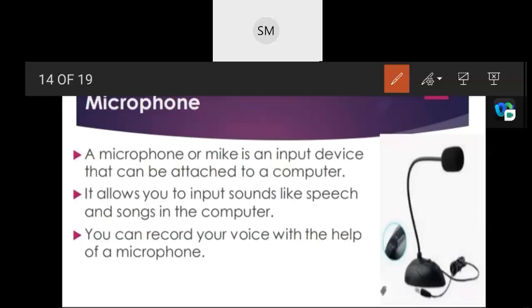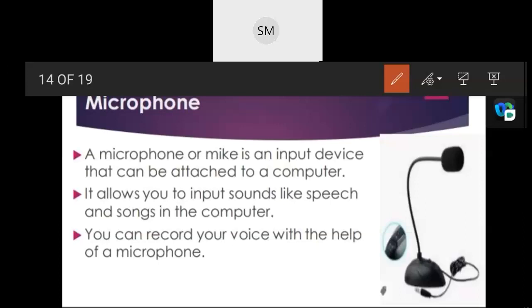It is an input device that can be attached to a computer. In order to speak to a larger group of people, we need to increase our volume, isn't it? Then only it is easy for you to hear. I have to increase my volume in my mobile, then only is it easy to reach each and everyone in your system. It allows you to input sounds like speech and songs into the computer. You can record your voice with the help of a microphone.